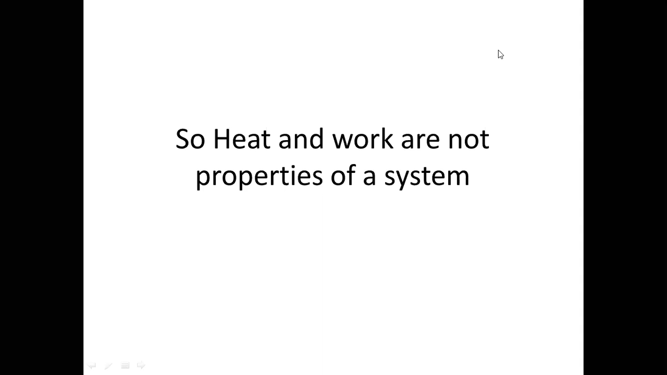So heat and work are not properties of the system. As they are path functions, they cannot be taken as properties of the system. And for evaluating them, you must know the path followed by it or the process it undergoes.